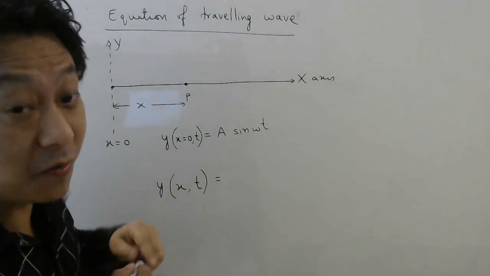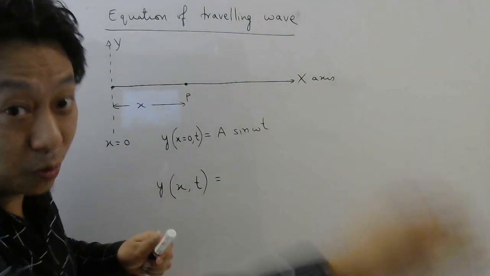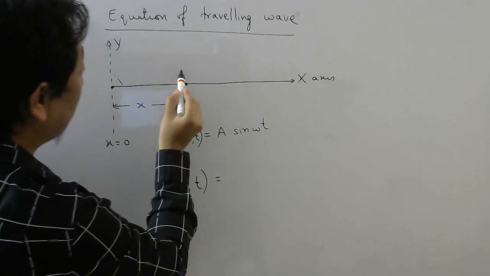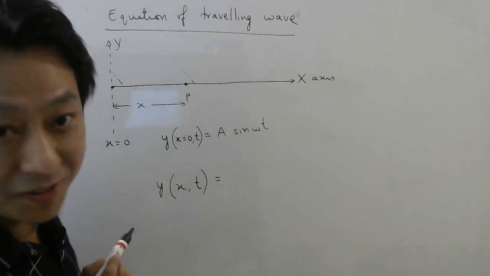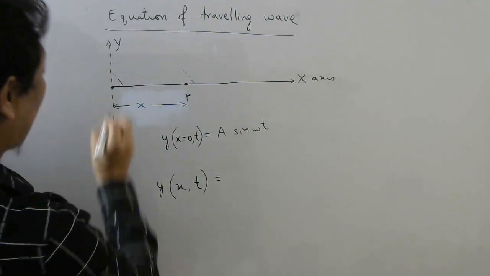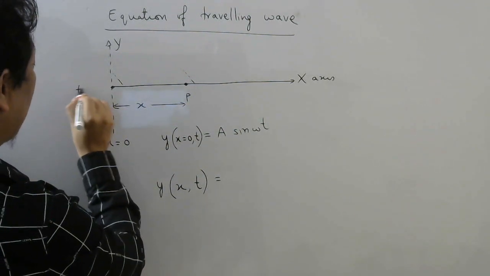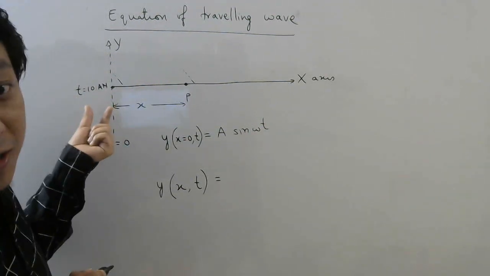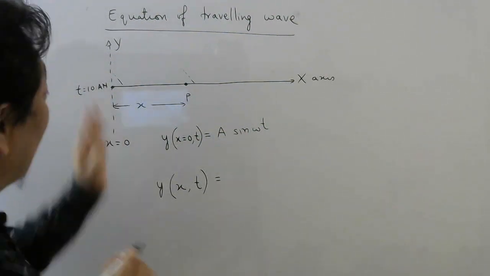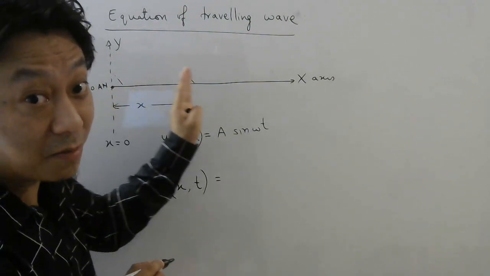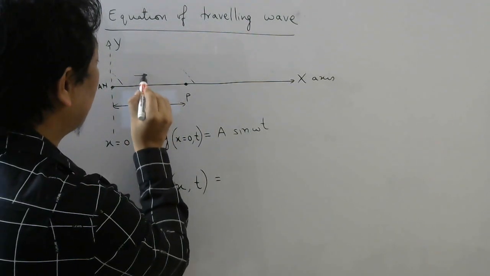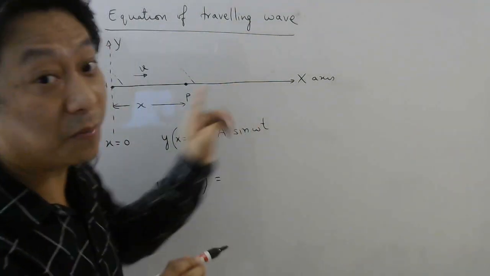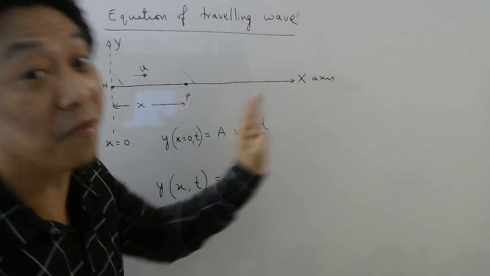If you remember the previous example which I told you, whatever disturbance you create here will reach here after some time, isn't it? So let us say I create a disturbance here at time 10 a.m. Now that disturbance will travel with some speed. Let us say the speed is v. V is the speed of the disturbance, or you can say the speed of the wave.